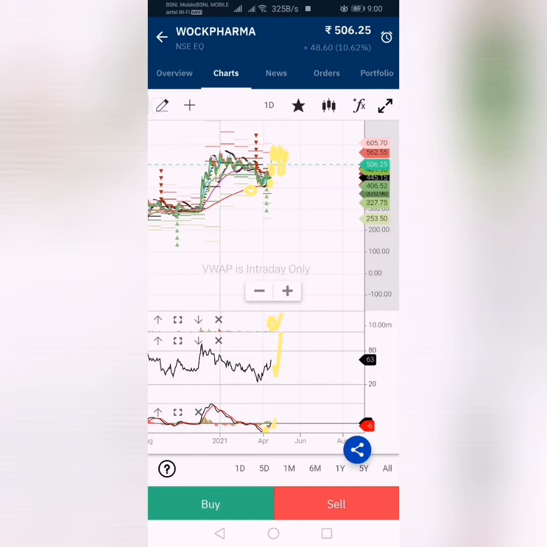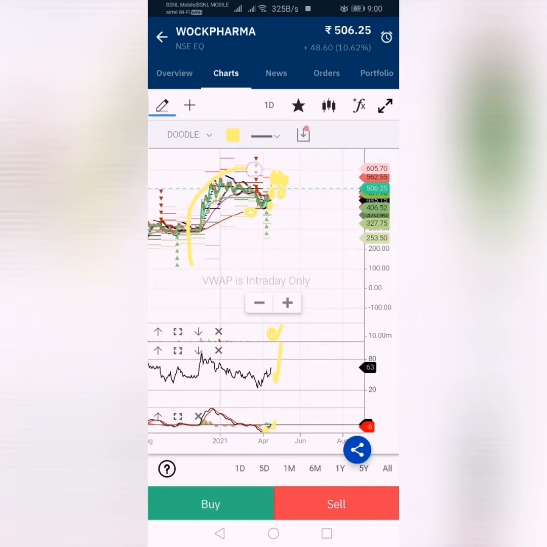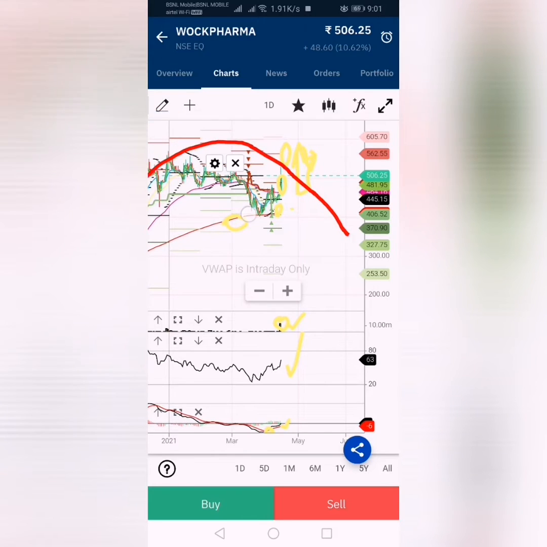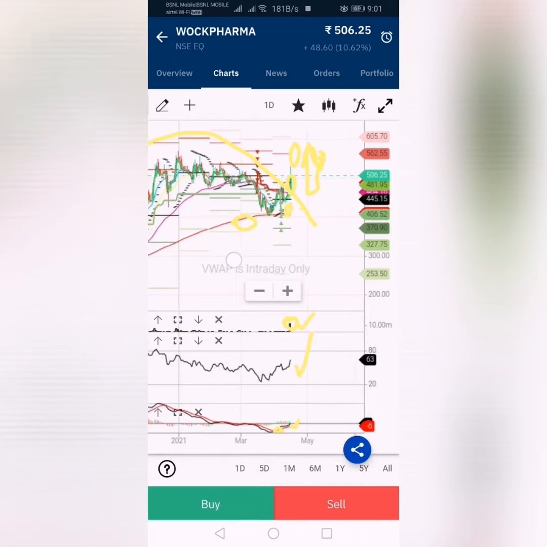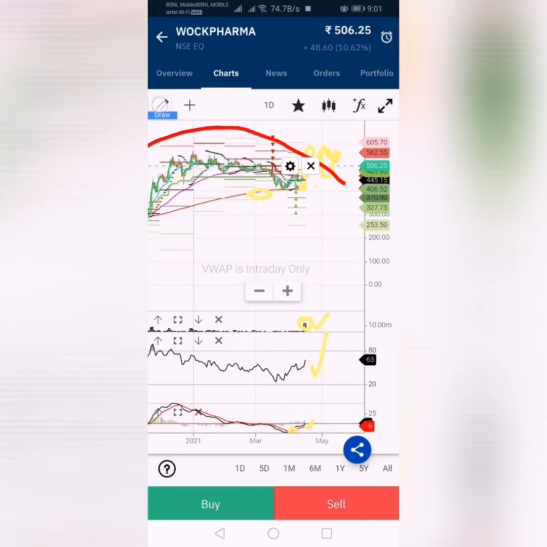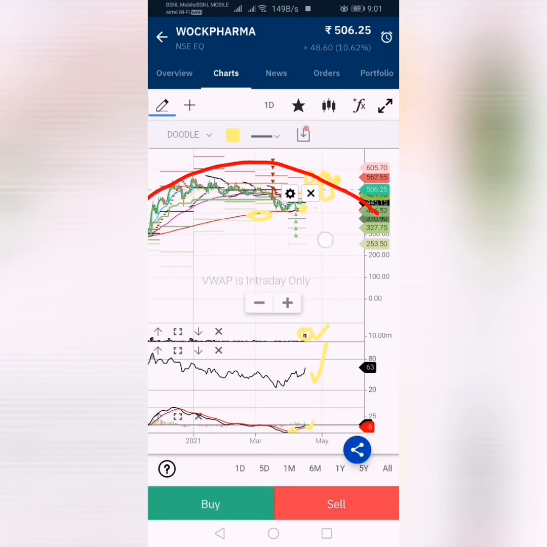It went up like this and came down, and now again it's trying to go like this, in an up direction.